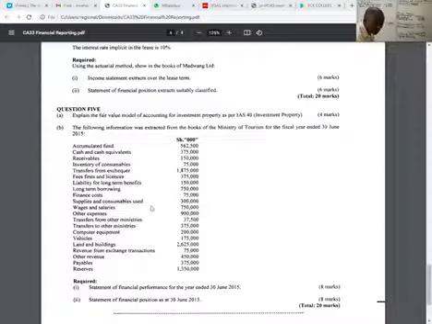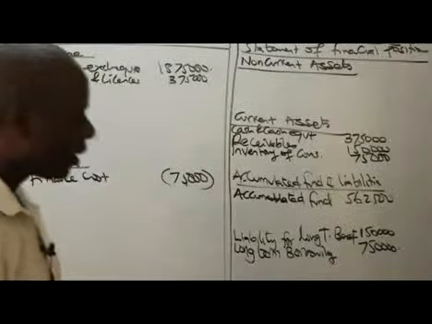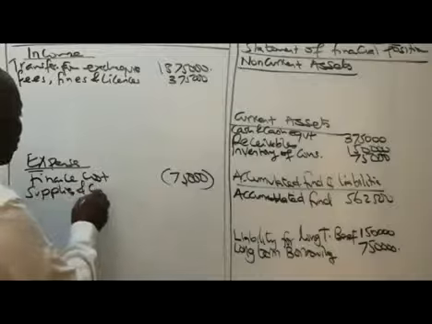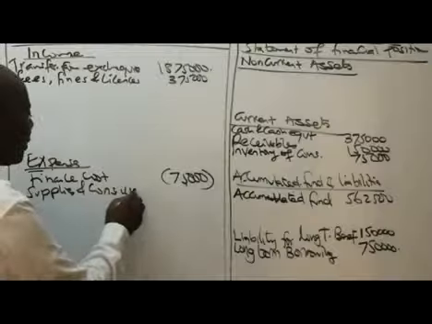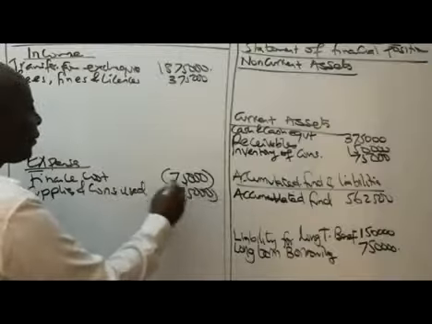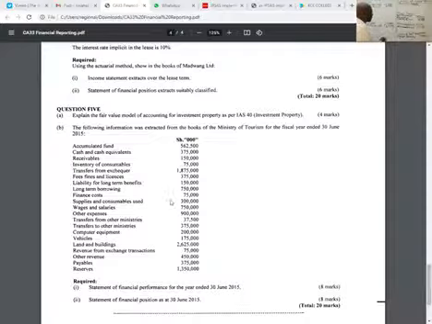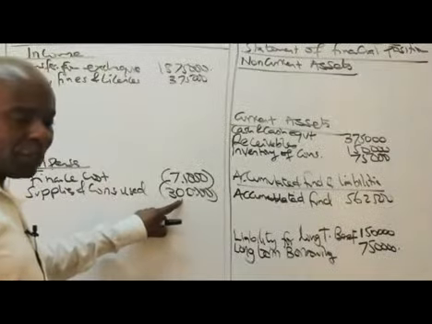We have supplies and consumables used of 300,000. That's an expense. Sorry, I said 375,000 at first, but no, 300,000. Consumables and supplies are 300,000. I've made a change here, please.